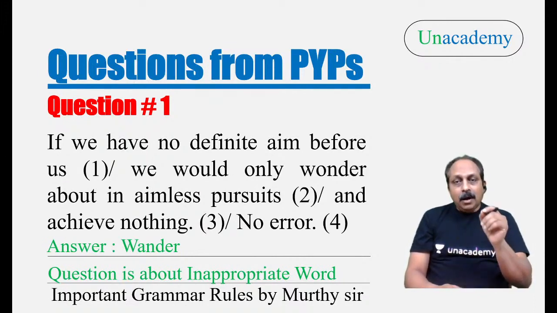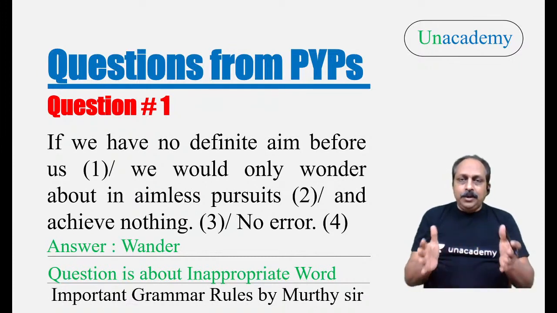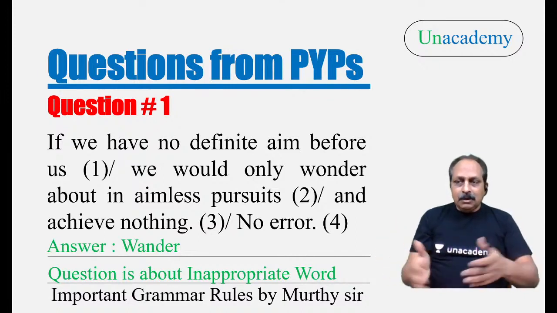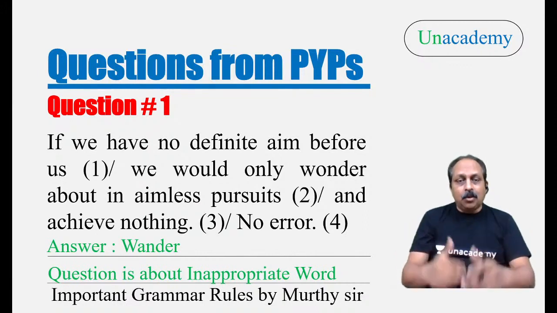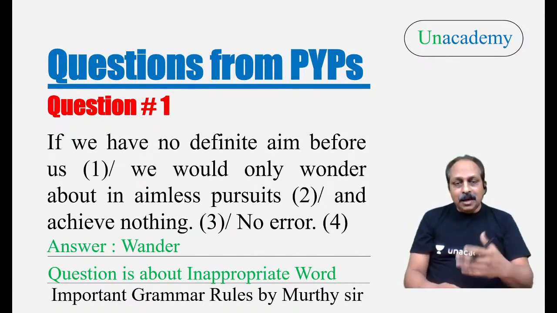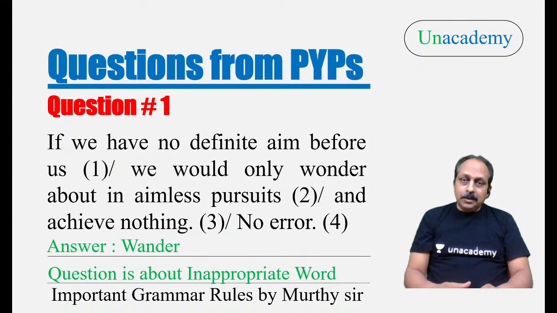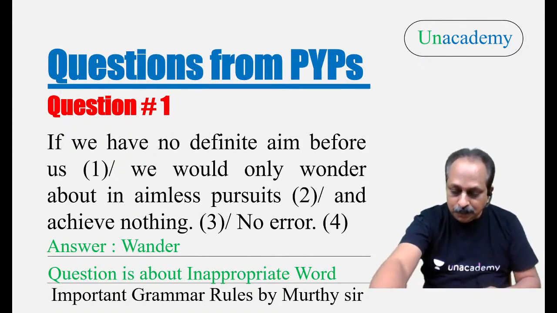This is what I say: you should have contextual awareness. This talks about, if we have no definite aim before us, what happens? You're directionless, rudderless. Then you may go in any direction, and you cannot achieve anything based on that. Aimless pursuits and achieve nothing. That is the right word. Now, today I'm going to show first the answer, then what the question is about. This question is about inappropriate word. That's good. A few students have got it right.